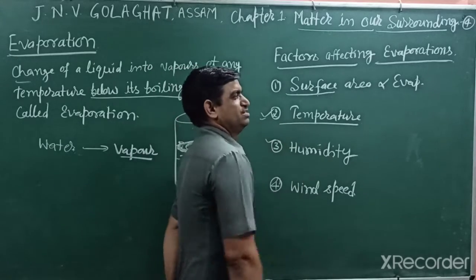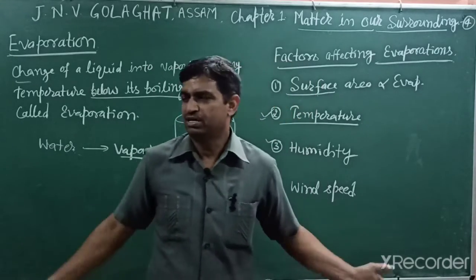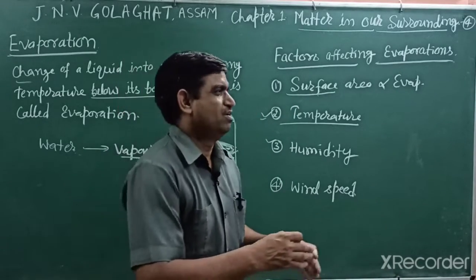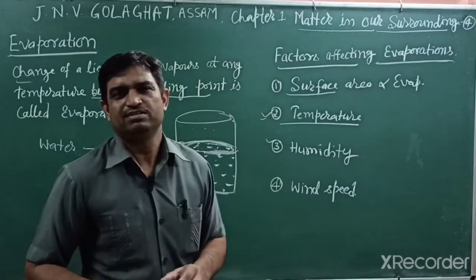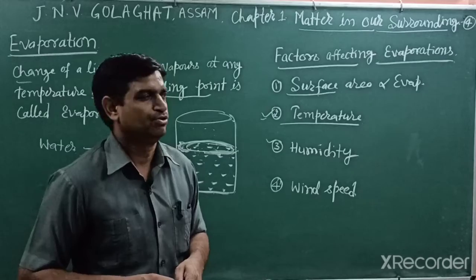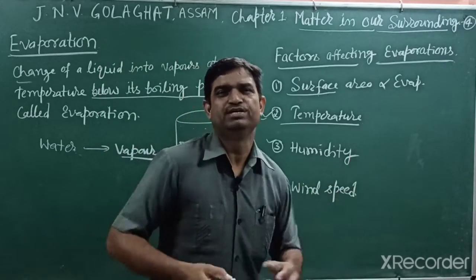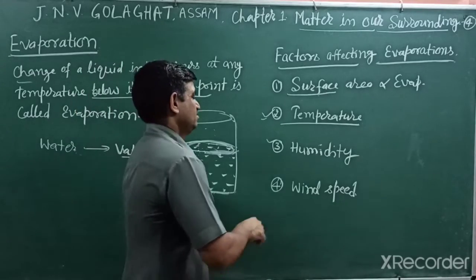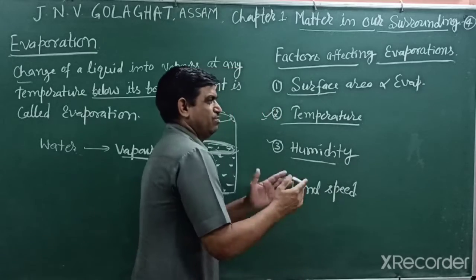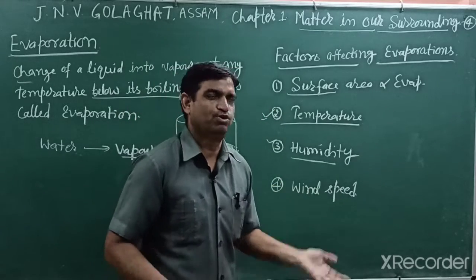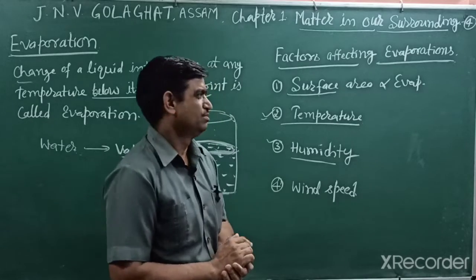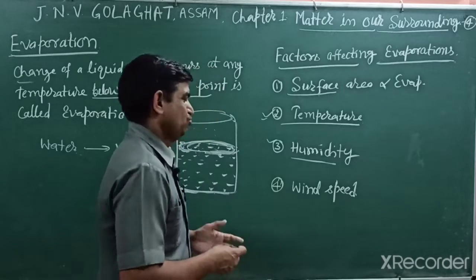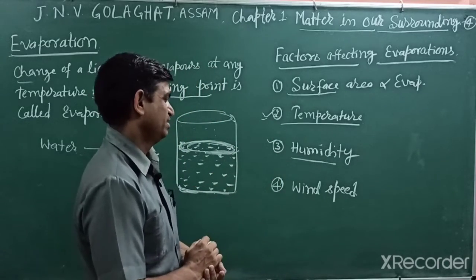Third one is humidity. In the rainy season, the outside atmosphere has more humidity, so our clothes do not dry. Our undergarments do not dry, and they create different diseases, because if we wear humid clothes, they create different types of disease. So students, humidity and evaporation are inversely proportional. You can say the more the humidity, the less the evaporation. In rainy season clothes do not dry easily because they absorb moisture from the surrounding area.